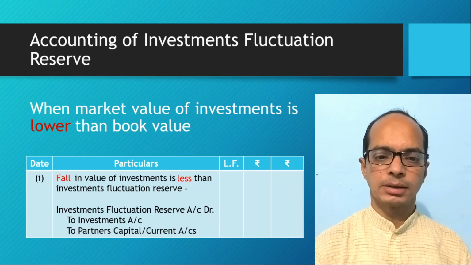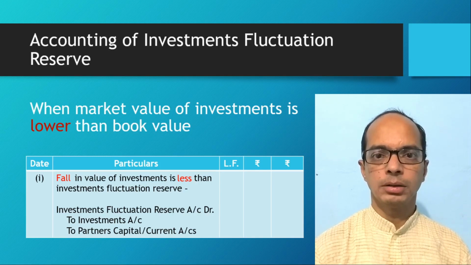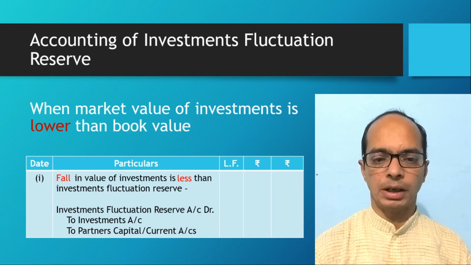In this case, surplus reserve is available, and that surplus reserve will be distributed among the partners in old profit sharing ratio. We'll pass journal entry: investment fluctuation reserve account debit to investment account with the amount of loss, to partners capital account with surplus amount of reserve available.